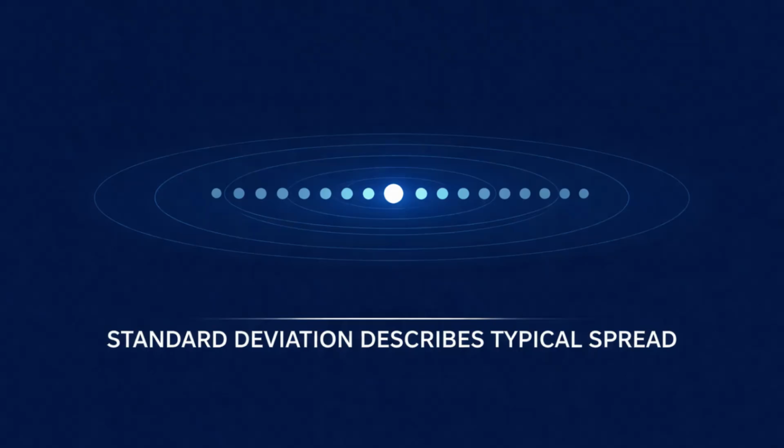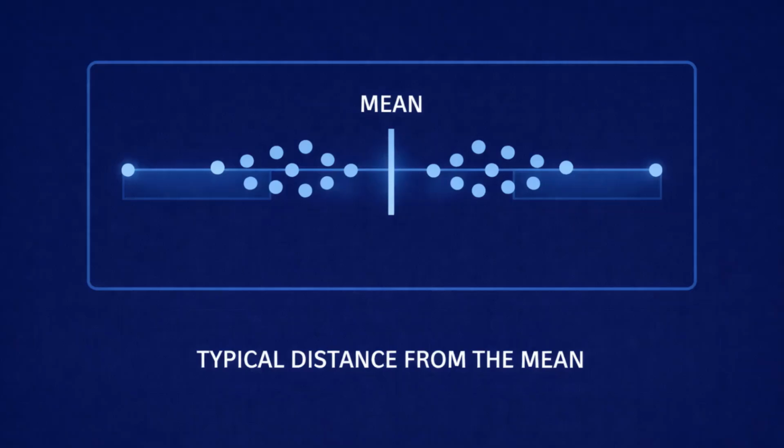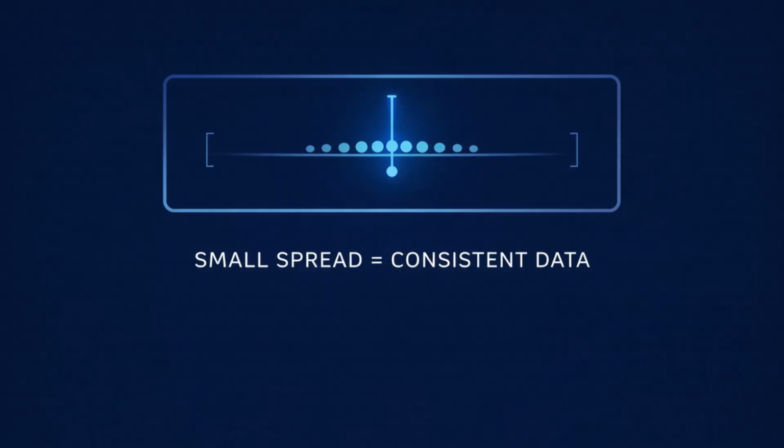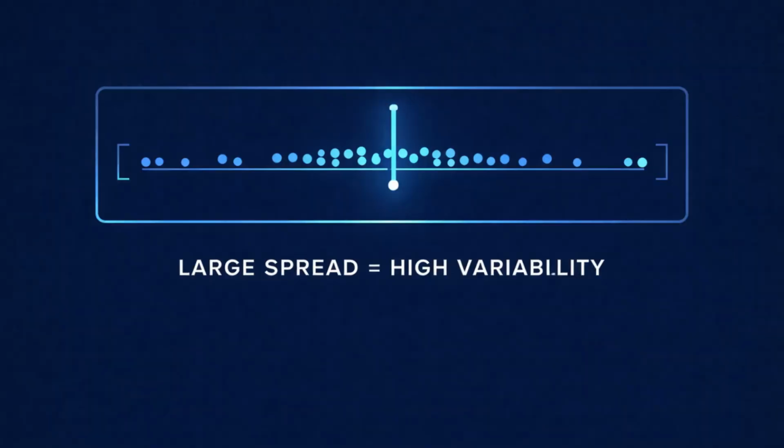Standard deviation is often the concept people find most challenging at first, so it helps to focus on meaning rather than mechanics. Standard deviation tells you how far values typically are from the mean. That phrase captures the idea. Typical distance from the mean. If most values are close to the mean, the standard deviation is small. That means the data are consistent. If values are often far from the mean, the standard deviation is large. That means the data vary a lot.